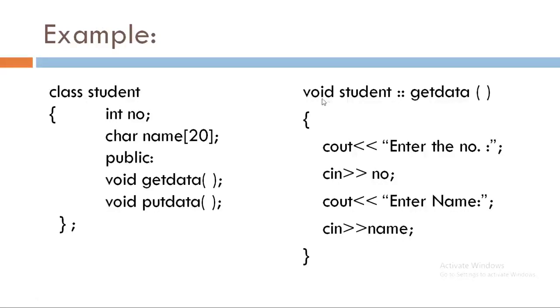See, void is the return data type of the function, then student is the name of the class to which this getData function belongs, then the scope resolution operator to get the getData function outside the class, and then the name of the function, and then the function body.